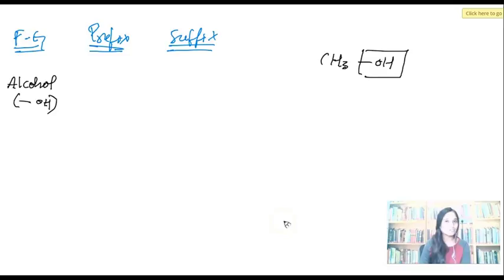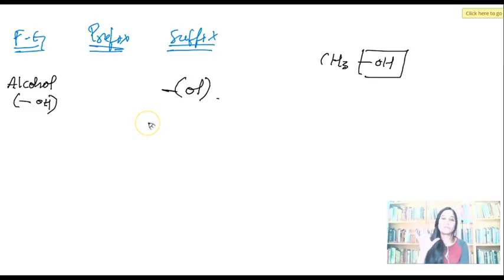You don't need to. Why? Because the naming has to follow the rules of IUPAC, right? According to the rules of IUPAC, you can't write the full name. Then what can you write? You can write the short forms. What are the short forms? For alcohol, the short form is OL, "ol". And alcohol always should be represented in the suffix. So, if you are writing this alcohol in the IUPAC name, at the end of the name, there should be